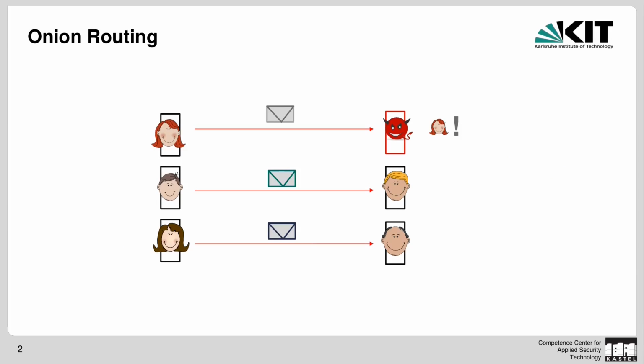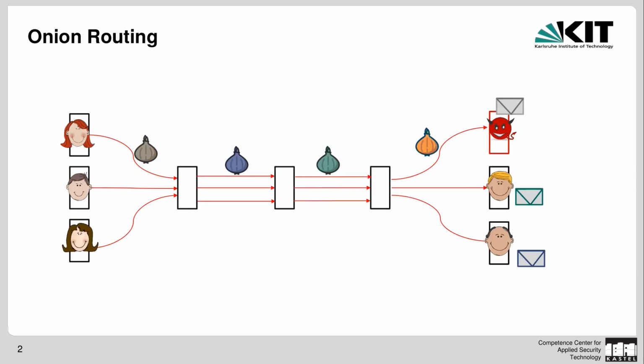The underlying principle of Tor and other onion routing and mix networks is the following. Instead of having each sender sending the message directly to the receiver, the message is sent over multiple relays and encrypted for each of these. Such that, finally, as long as one of the relays is honest, an adversary cannot learn who the sender of a certain message was or who was talking to who. Note that for our illustrations we will always use yellow boxes for honest relays and red boxes for adversarial ones.